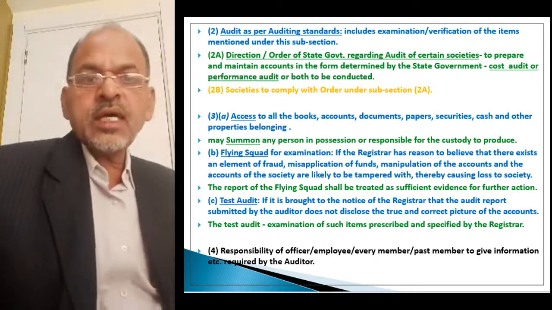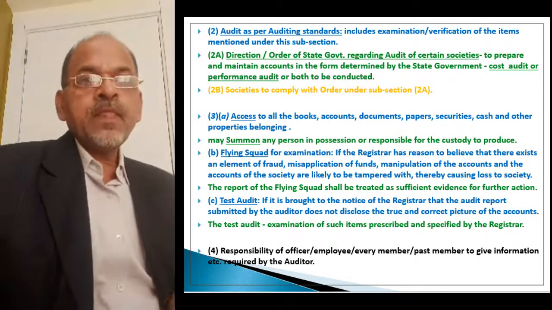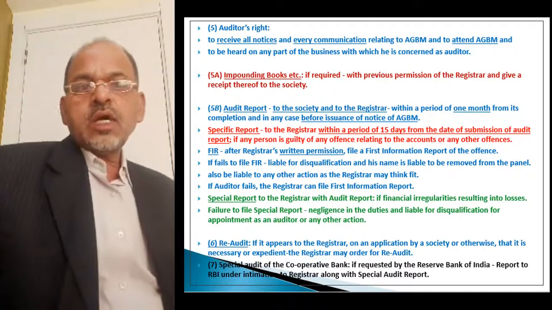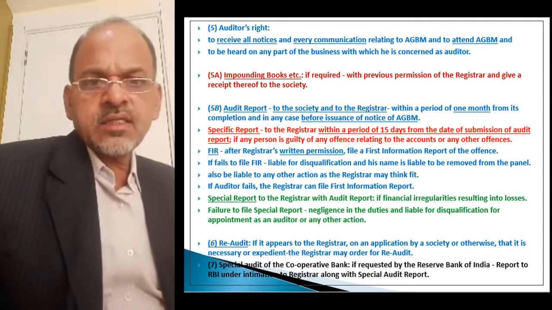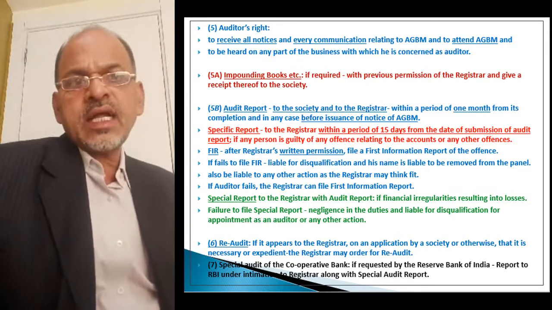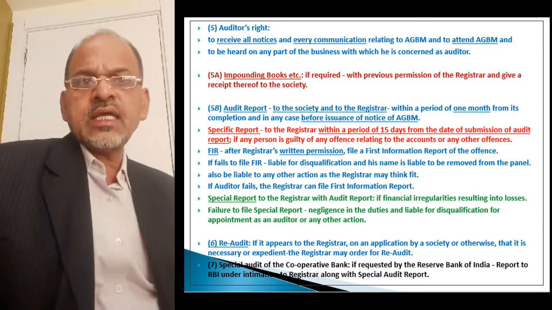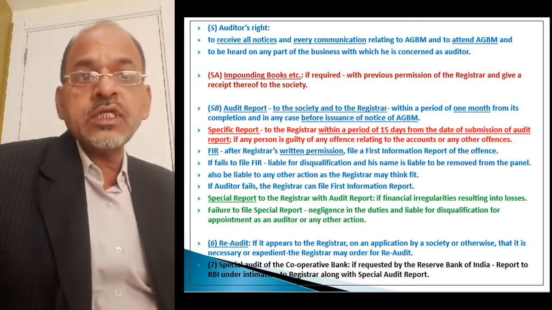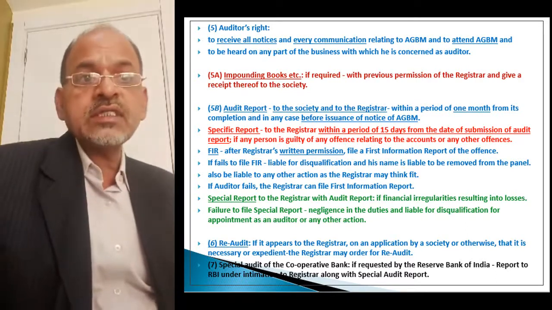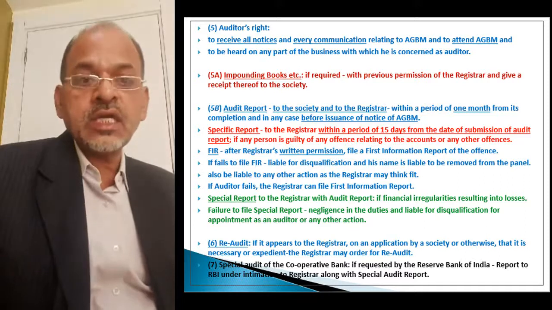Now further provisions about auditor's right are there. In auditor's right we can say the auditor has the right to receive all notices and every communication relating to the annual general body meeting.